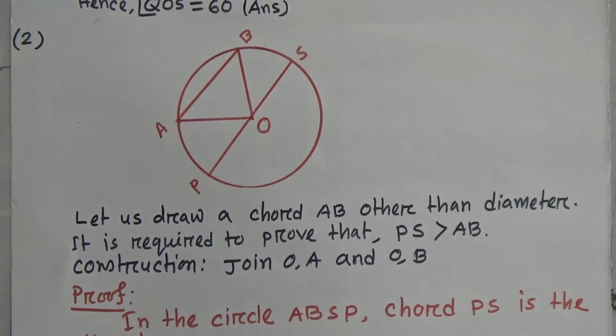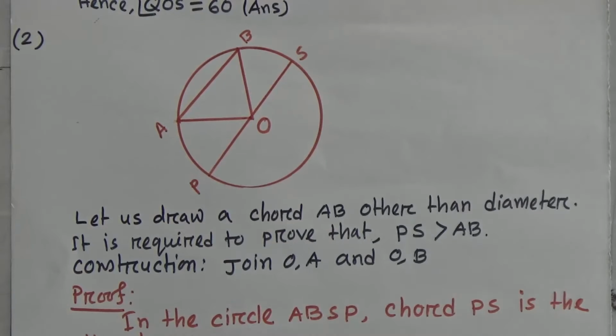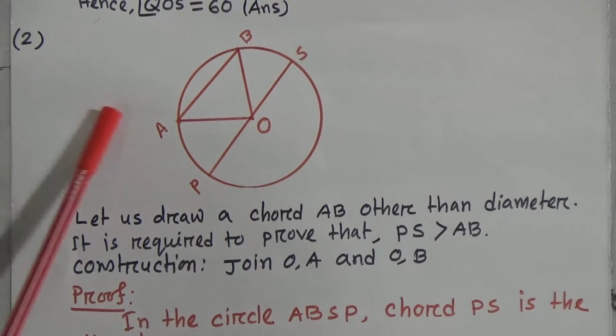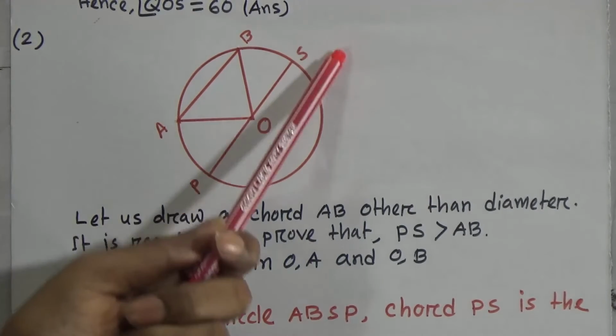Now construction: join OA and OB. Now proof. In the circle ABSP, chord PS is the diameter.